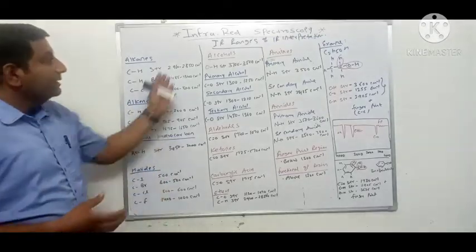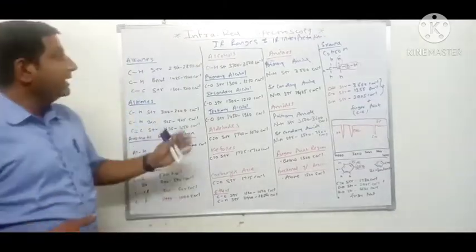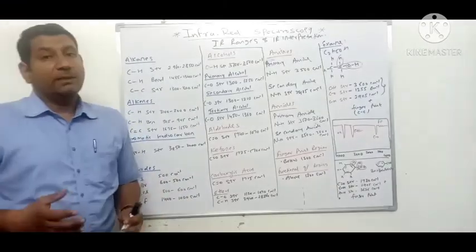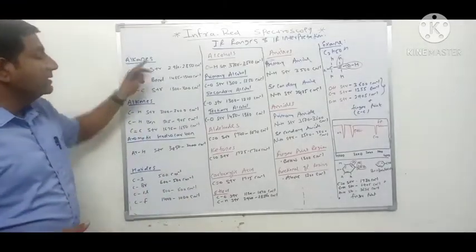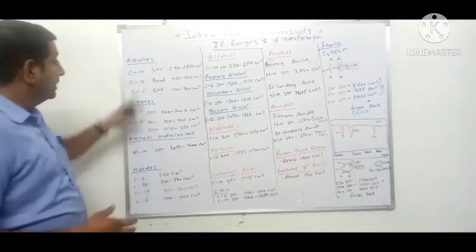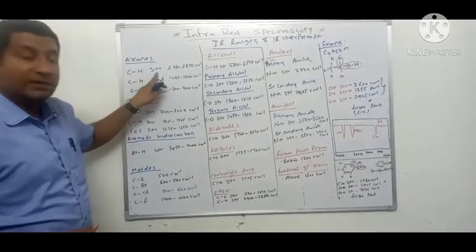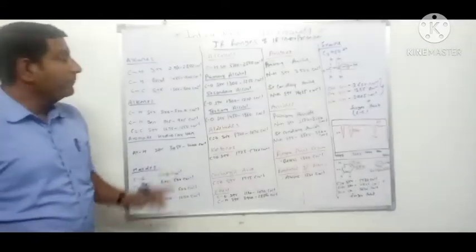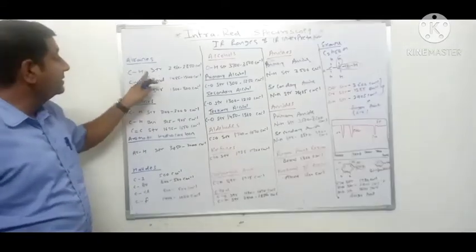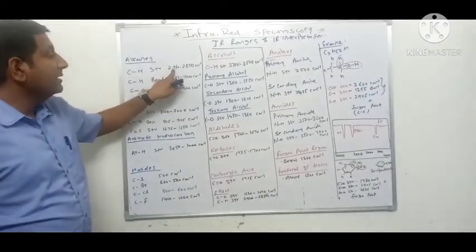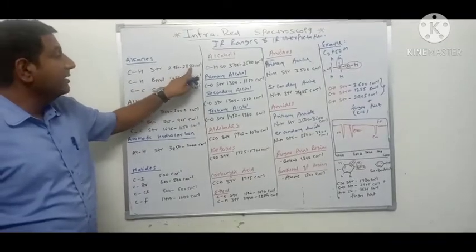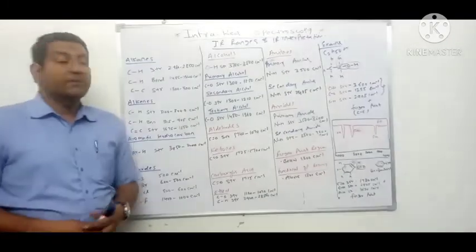For example, I have a chart of IR ranges that you have to learn. In the case of alkane, we have carbon hydrogen stretching, and the value of carbon hydrogen stretching is 2960 to 2850 centimeter inverse.